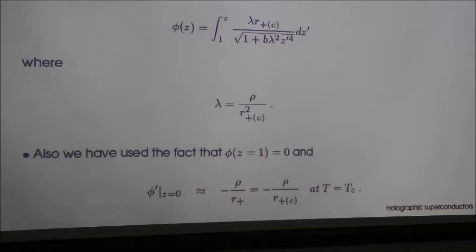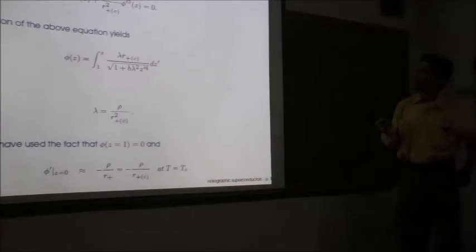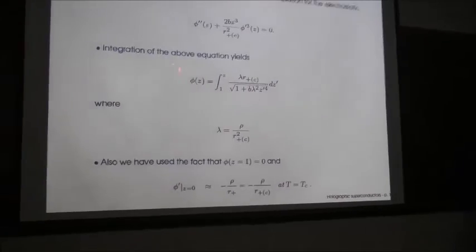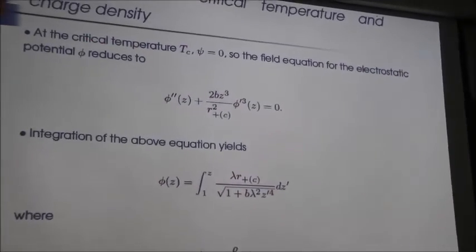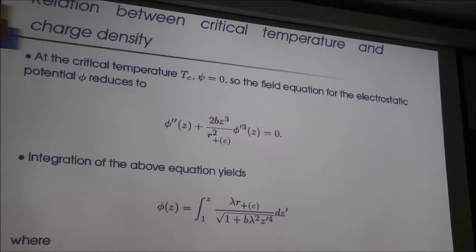And now, from this basic setup, I come to the main aim of our work. The main primary aim is to obtain a relation between critical temperature and charge density. To do that, we shall work at the critical temperature Tc. At the critical temperature Tc, we just require that the condensate has not yet formed. So we set psi to be equal to 0 in the equation for the phi that I've shown you. Just at the critical temperature, the matter field is not yet on, it is 0. So the field equation for the electrostatic potential reduces to the following form.